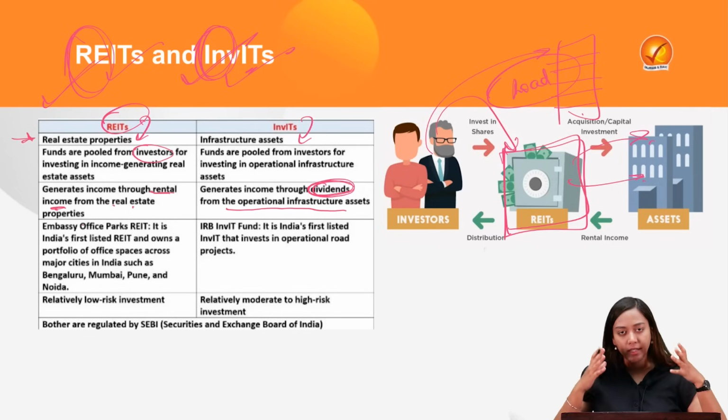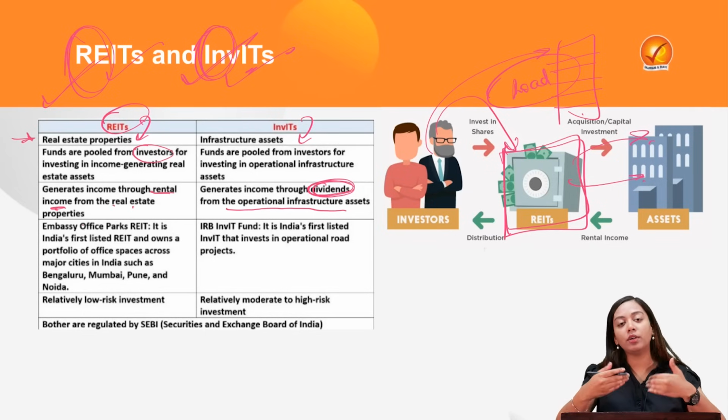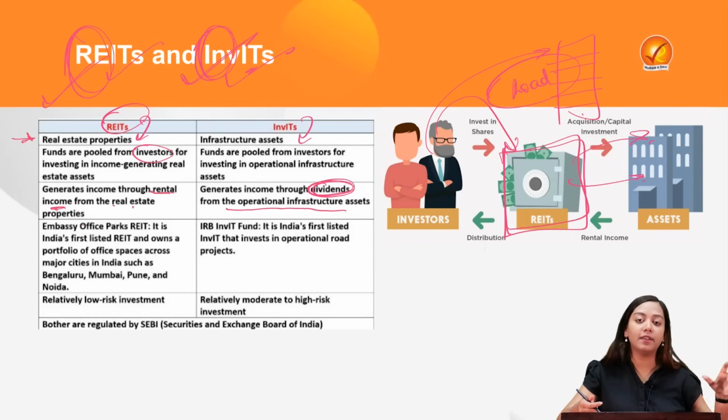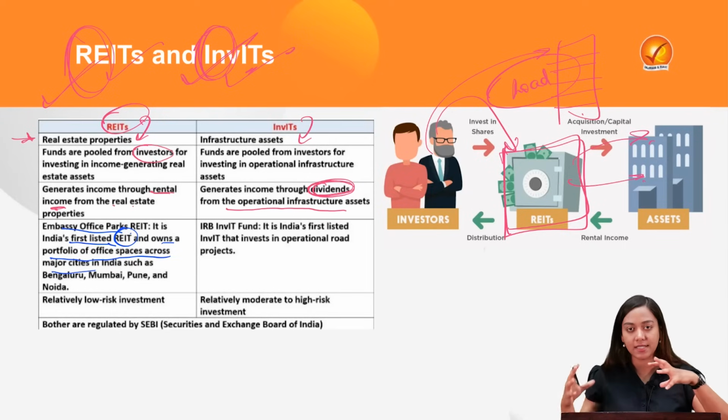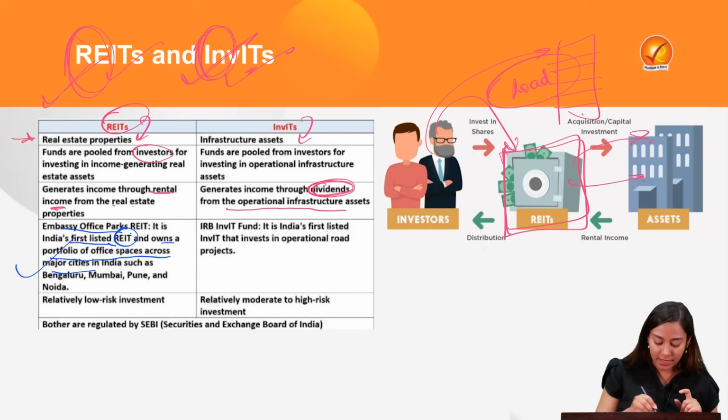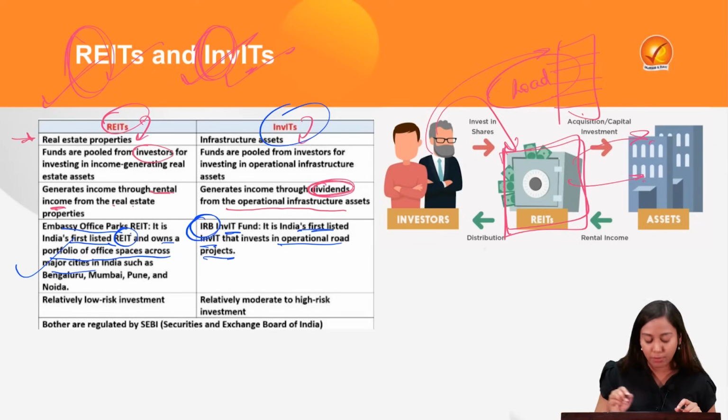So for example, you have already created a road, now you are conducting toll collections. So these toll collections will now be divided among the stakeholders on the basis of dividends. Now looking into some examples, Embassy Office Park, which is India's first listed REIT, owns a portfolio of office spaces across major cities. So some of the office spaces it starts creating. This is a kind of real estate investment. So this is an example of REIT. For InvIT, there is India's first listed InvIT, which is IRB InvIT Fund, which invests in operational road projects.